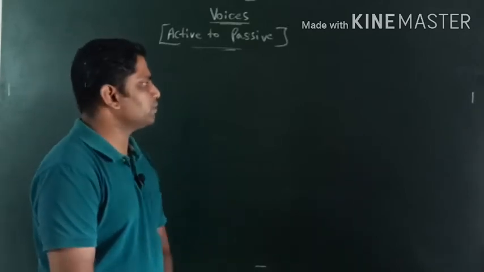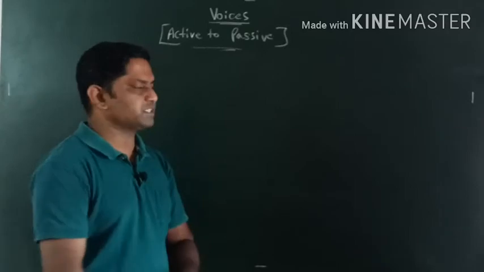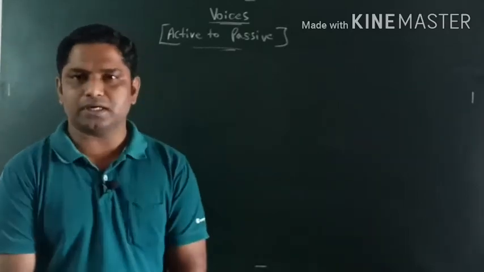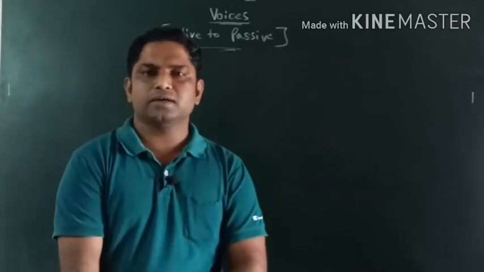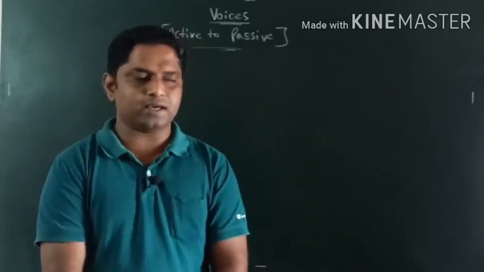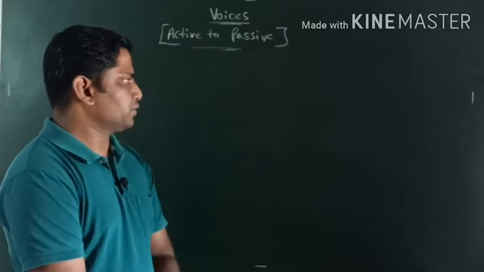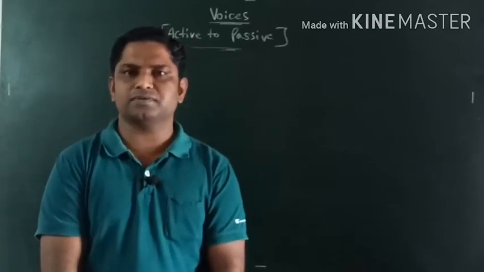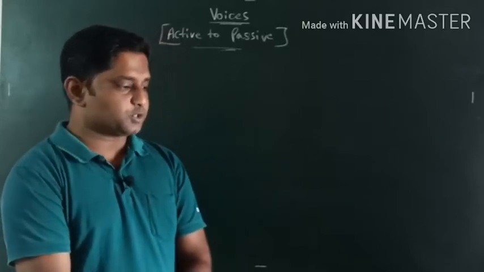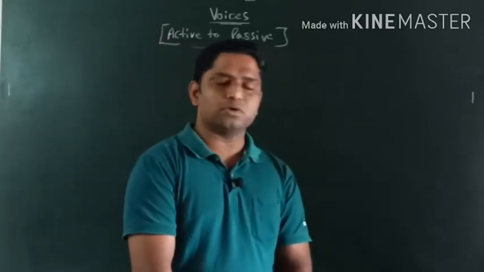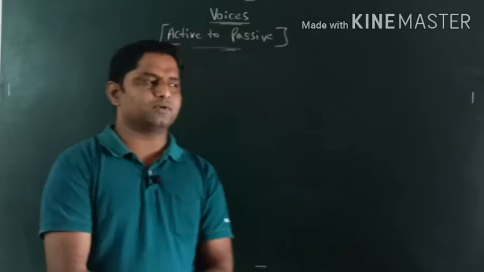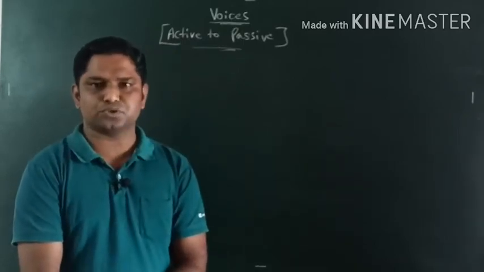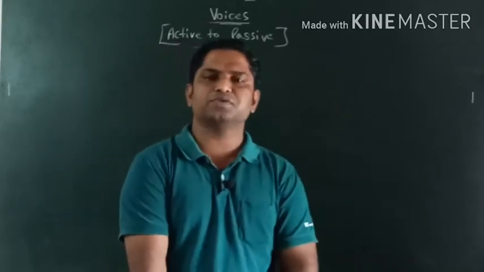We have one more treatment for active to passive for interrogative sentences, right? अब तक हमने एक्टिव टू पैसिव फॉर असर्टिव किया है, उसके बाद में हमने इम्पेरेटिव किया है. Okay, today also we are going to see some examples for active to passive for assertive sentences. Especially in that we'll talk more about the modal auxiliary verbs, right? Modal auxiliary verbs means like can, could, would, should. These kind of modal auxiliary verbs we will see.